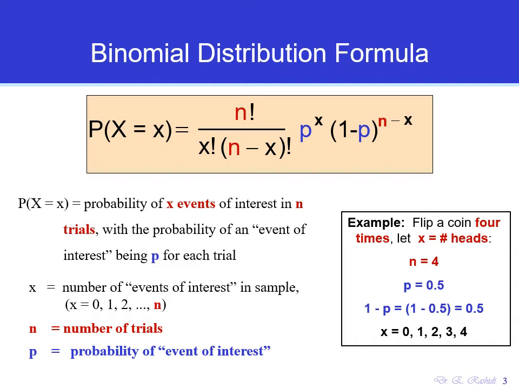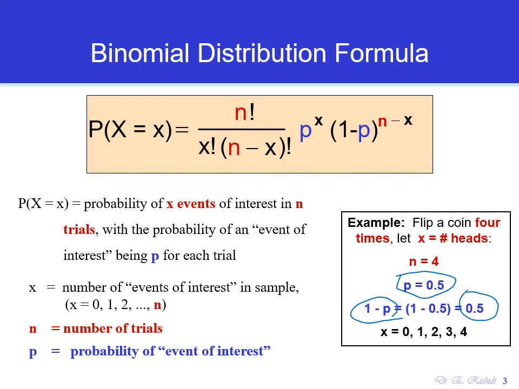The probability of success, or the probability of getting a heads, is 50%, because if the coin is in fine condition, there is a 50% chance that it's going to be a heads, and a 50% chance that it's going to be a tails. So P is the probability of success, or getting a heads, and 1 minus P is the probability of failure, which is getting a tails. In our experiment it's the same, 50%.